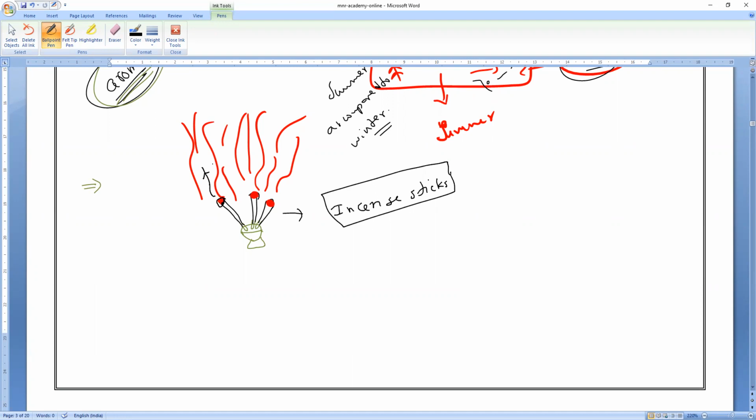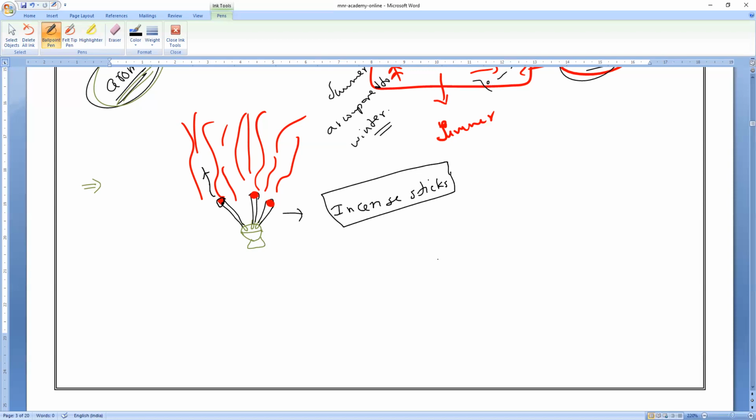Now, if you notice, before lighting the stick, the particles have very, very low kinetic energy, so it will take more time to smell it. Even the agarbattis, the incense sticks, normally also smell basically, but the smell does not travel a very long distance.